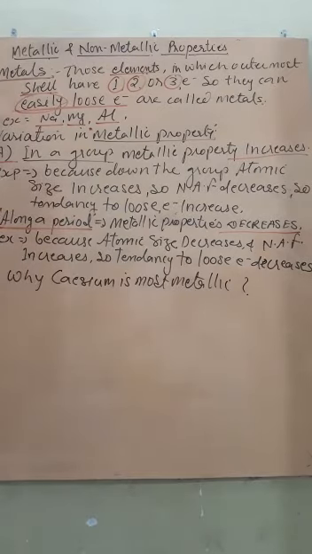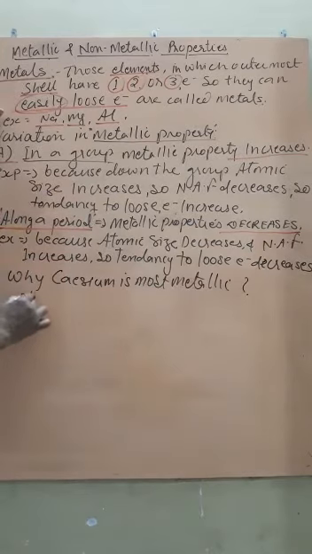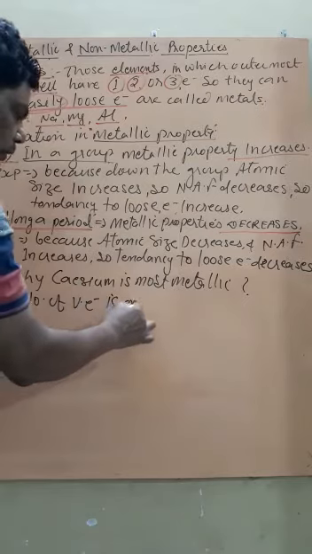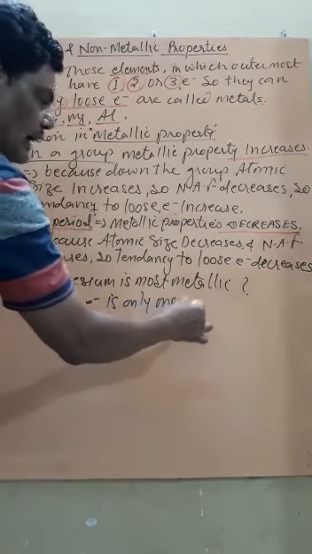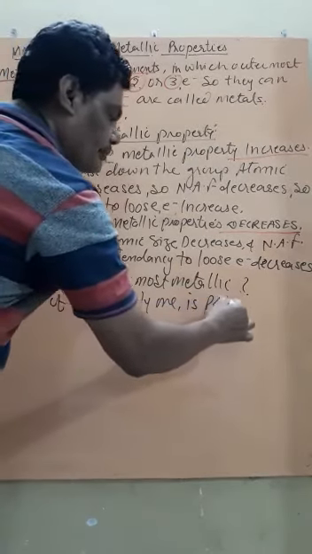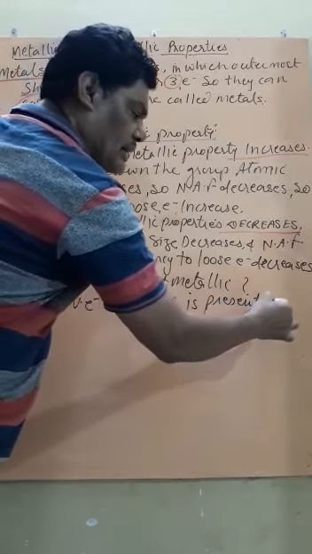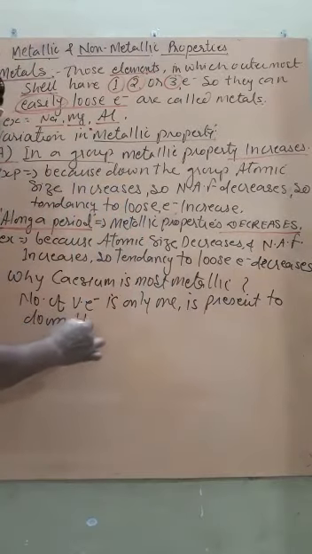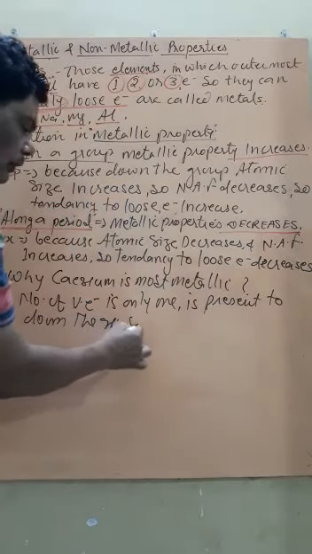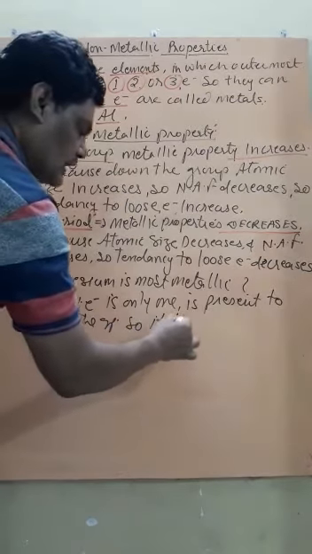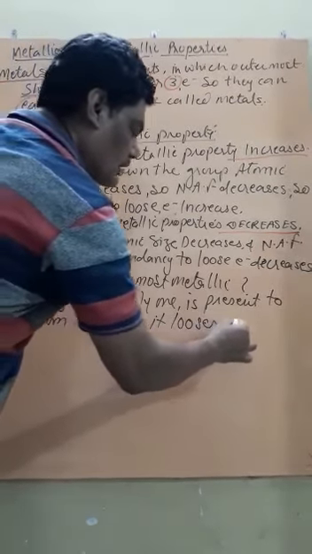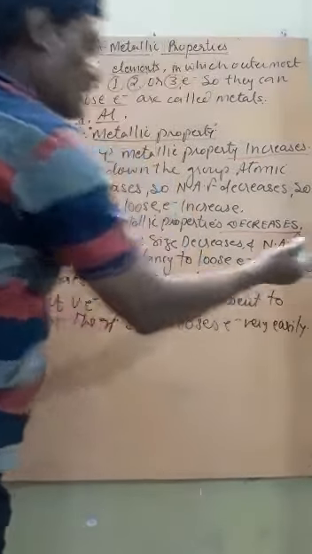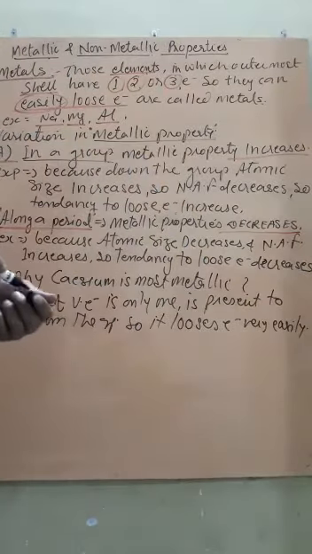First, the number of valence electrons is only 1, and it is present down the group. So it loses its electron very easily. Therefore it is most metallic in nature.